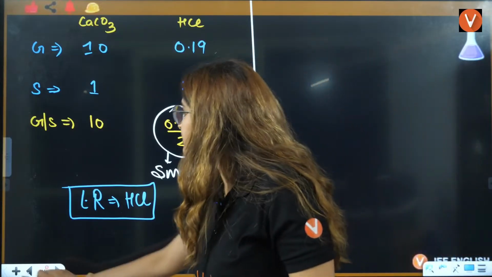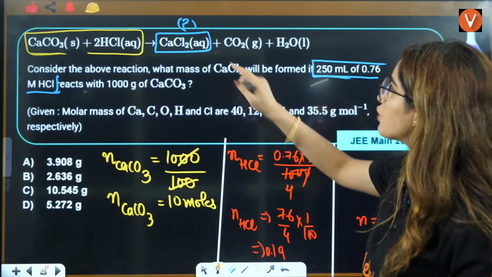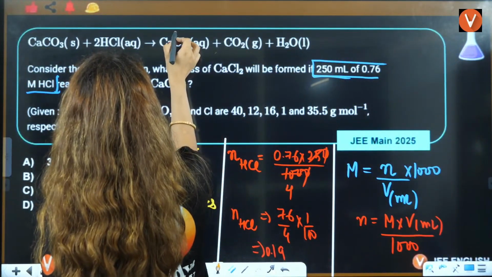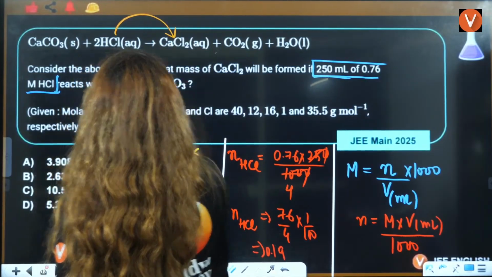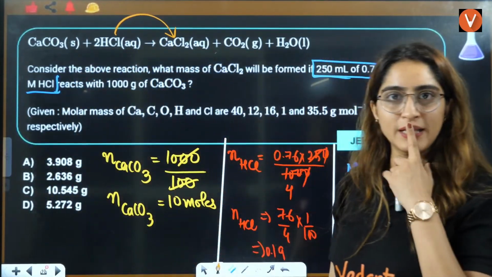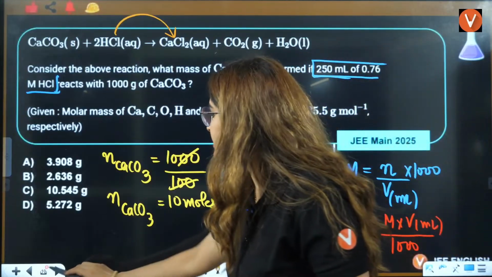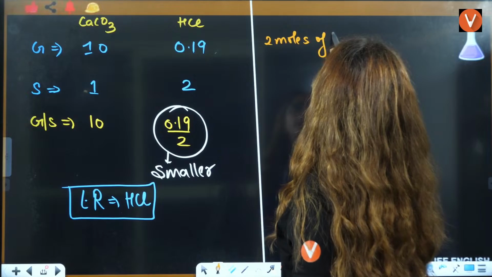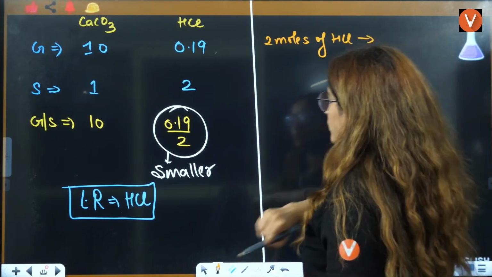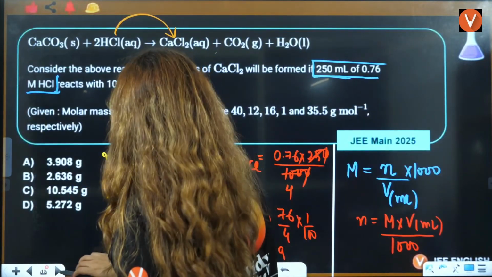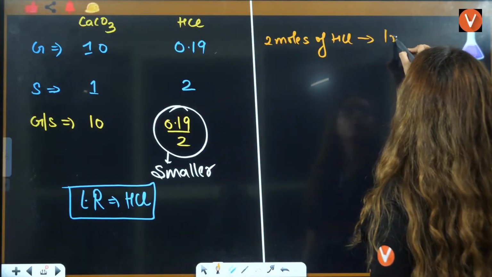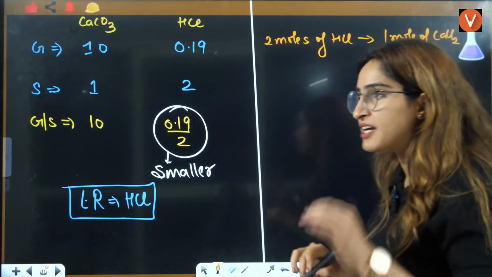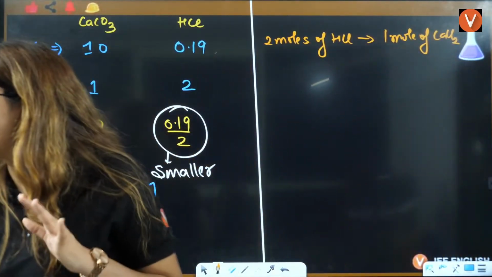Now, next, what are they asking? They are asking for CaCl2. We know that this product formation depends on the limiting reagent, so we will apply the unitary method here. We will say that 2 moles of HCl will give you 1 mole of CaCl2, from the chemical reaction.